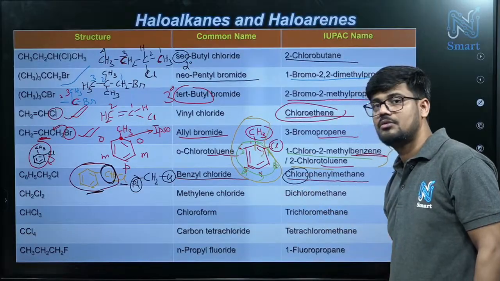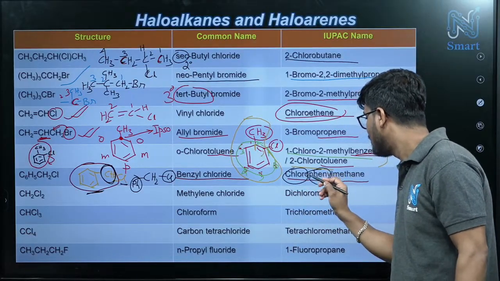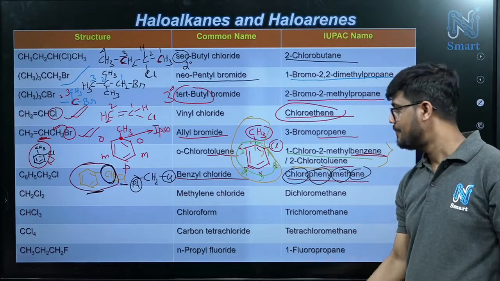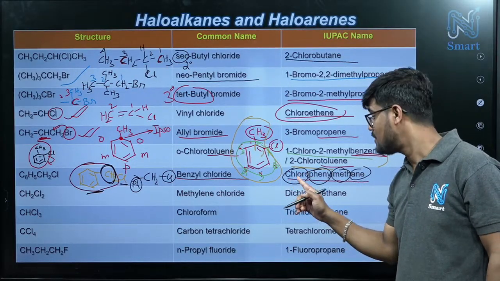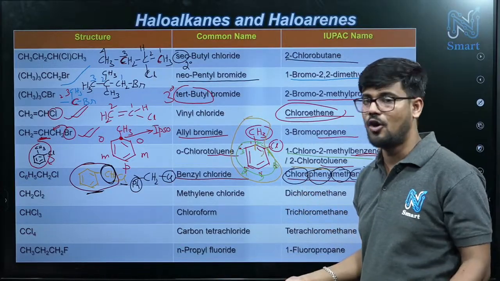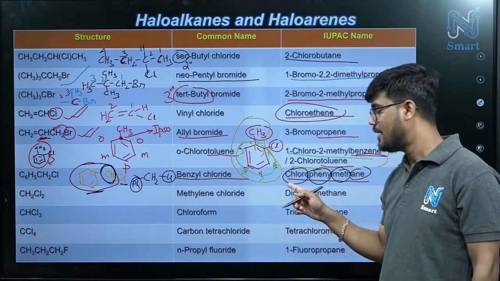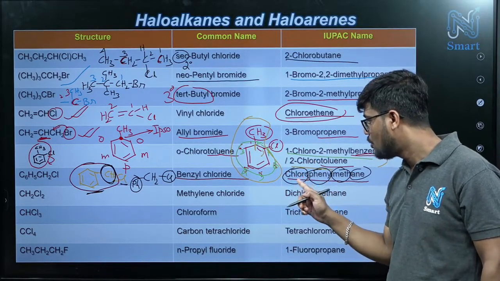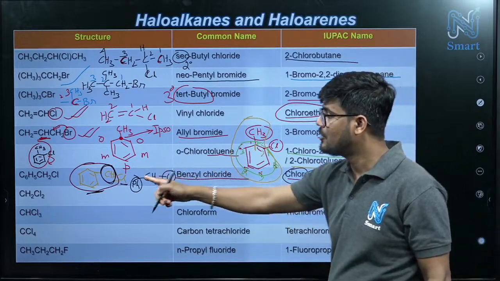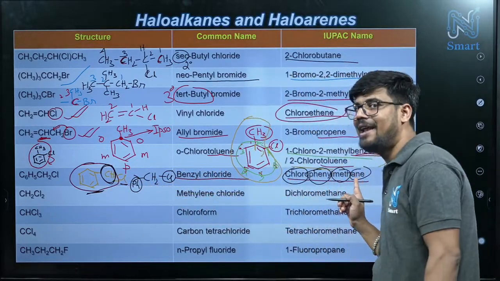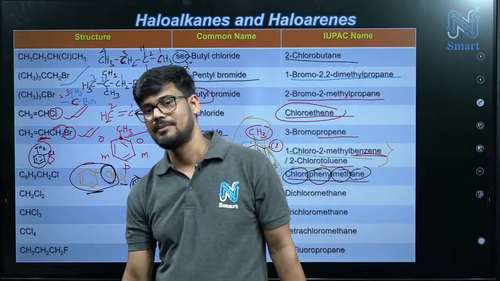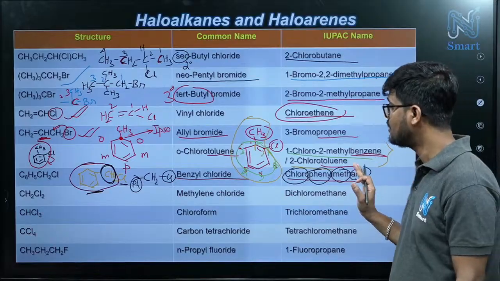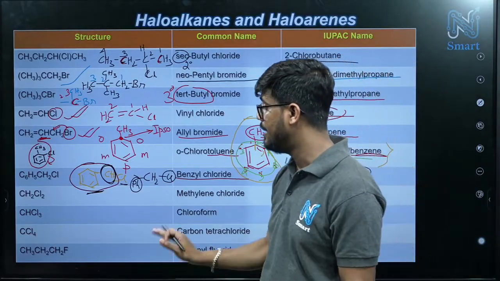Chloro, then phenyl, then meth and ane. Total four things we have. Why does chloro come first, then phenyl? Alphabetical order. Chloro means C, phenyl means P, so chloro comes first. Chlorophenyl. Why meth? Because there is only one carbon. And why ane? Because it is an alkane system. Okay, chlorophenylmethane. So this will be its IUPAC name.